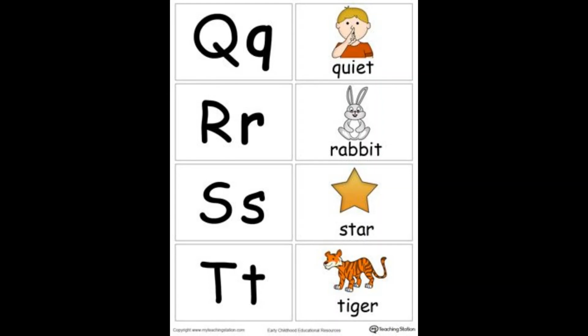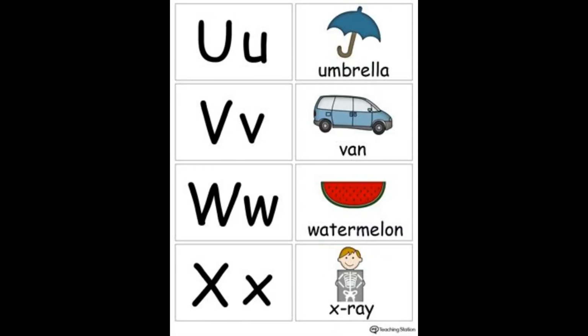T for tiger. Here are another sets of letters. Here is U, V, W, and X. For U also, we have two different sounds. So they are, one is U and another is R. For U, we have the word umbrella.